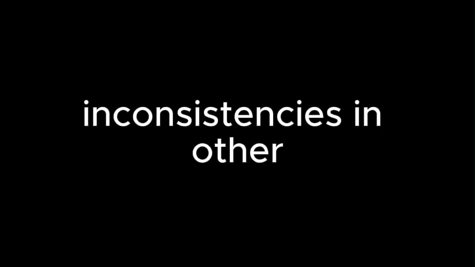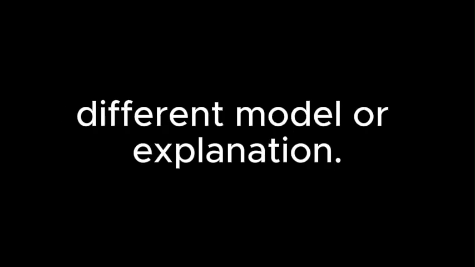Choice A is incorrect because this answer choice concerns faults with previous models of outgassing from Oumuamua of carbon monoxide and nitrogen, which would not support a claim regarding hydrogen outgassing. Furthermore, inconsistencies in other models would not provide evidence in support of a different model or explanation. Choice B is incorrect.